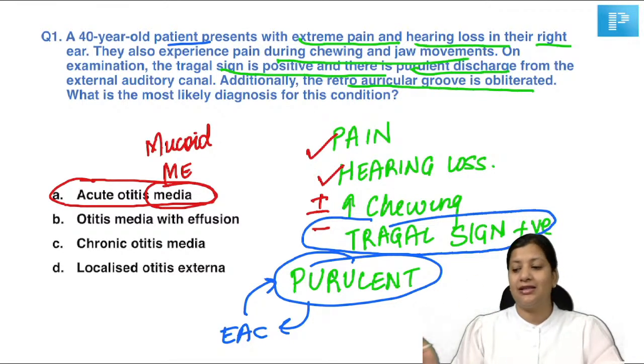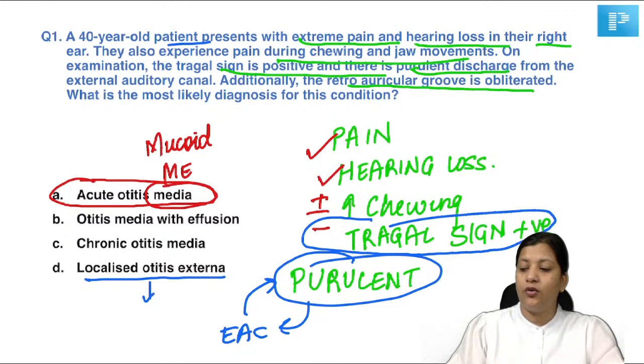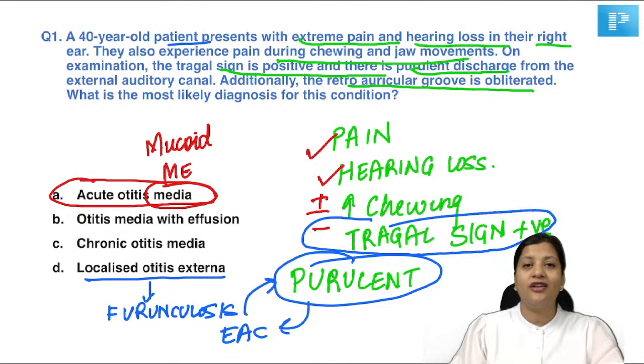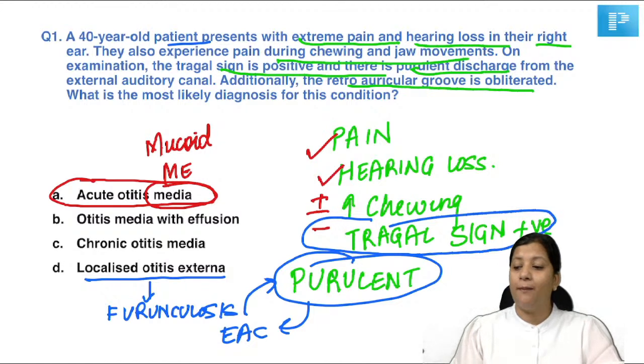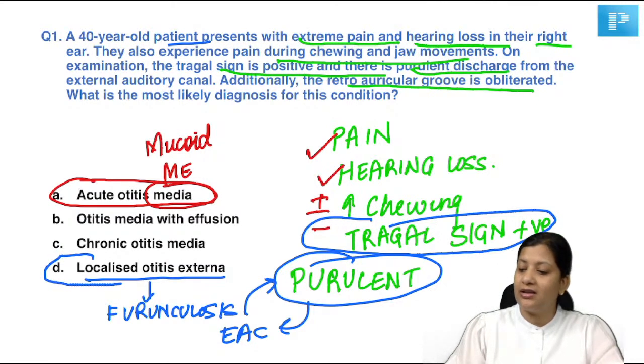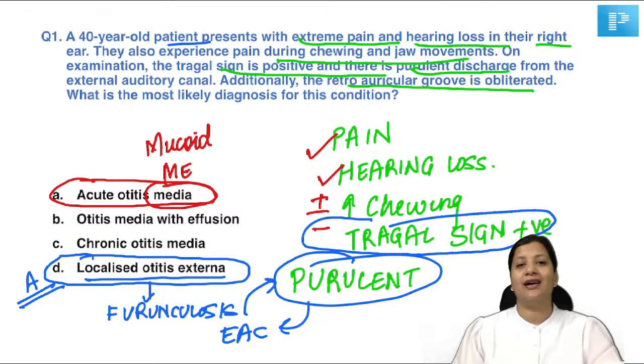Localized otitis externa is nothing but your furunculosis. So we say staphylococcal infection of the hair follicle, we call it furunculosis. So when we have these pointers of purulent ear discharge, when we have got tragal sign positive, you must think about the external ear condition. And amongst the options, the only external ear condition is localized otitis externa, and hence the answer.